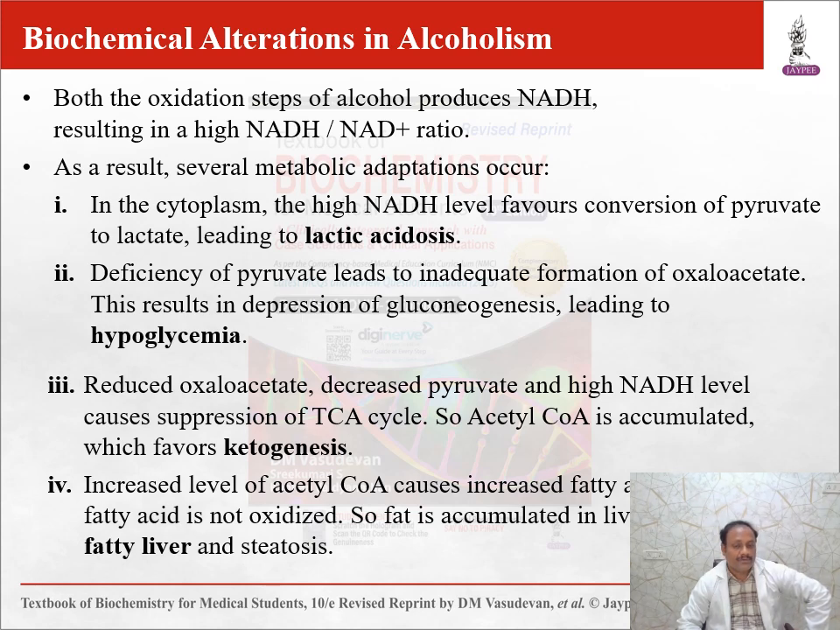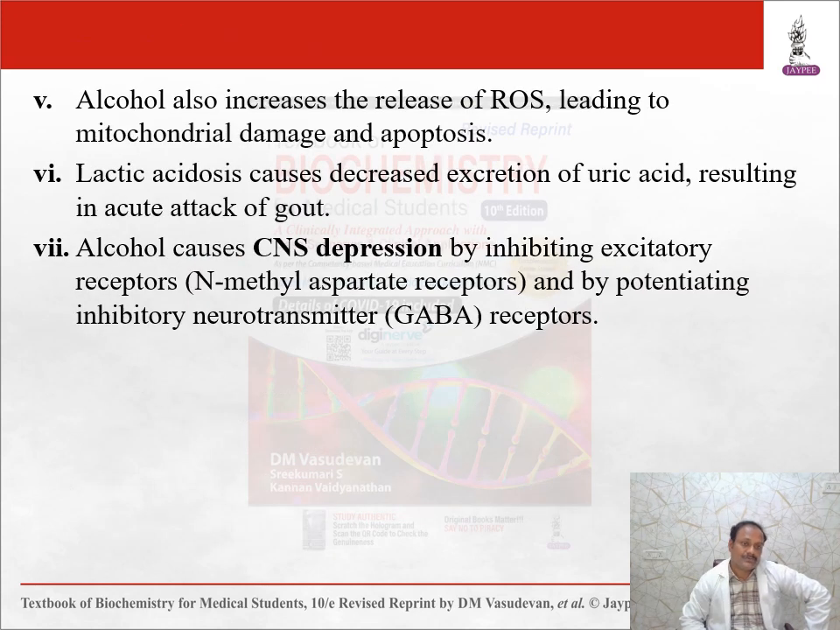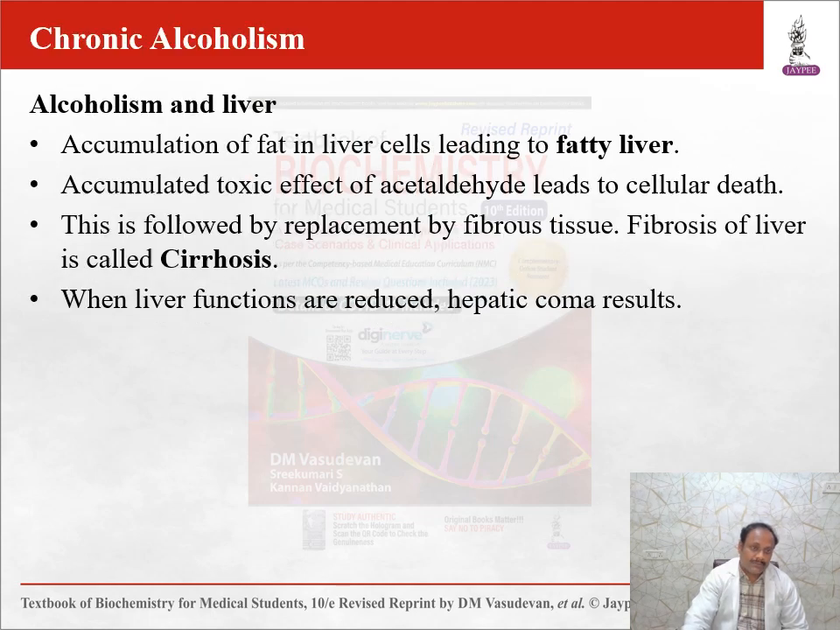Increased levels of acetyl-CoA cause fatty acids to not be oxidized, and fat accumulates in the liver, which leads to fatty liver. Alcohol also increases release of reactive oxygen species, leading to mitochondrial damage and apoptosis. Lactic acidosis causes decreased excretion of uric acid, resulting in acute attack of gout. Alcohol causes CNS depression by inhibiting excitatory N-methyl-D-aspartate receptors and by potentiating the inhibitory neurotransmitter receptors, GABA receptors.